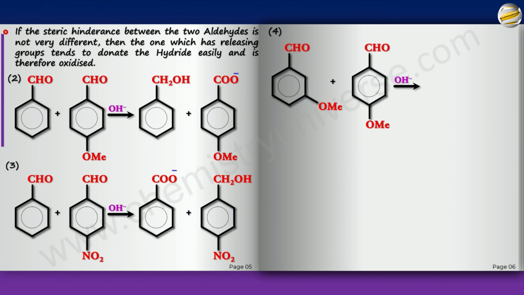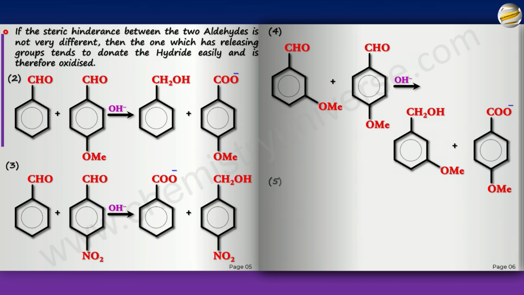Now, obviously, the para-methoxy is going to be more releasing because the plus M will be significant only in para. So that is the hydride donor. So the para one gets oxidized, the meta one gets reduced. How about this one?